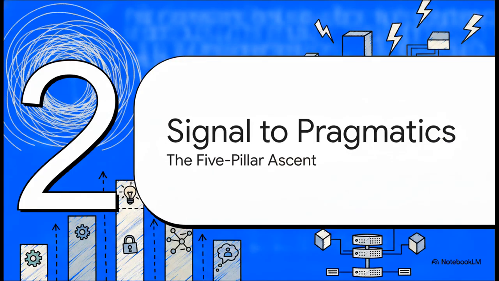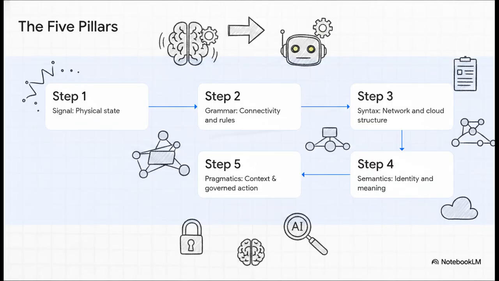Which brings us to Section 2, from signal to pragmatics: the 5-pillar ascent. To see how they prevent those massive errors, we have to look at how Solveforce organizes digital infrastructure into these 5 pillars. It's kind of like a language. At the very bottom, step 1, you have the signal, the actual physical state, like voltages or optical pulses. Step 2 is grammar, the connectivity and permitted rules. Step 3 is syntax, your network and cloud structures. Step 4 brings in semantics: identity, meaning, security. And finally, right at the top is Step 5, pragmatics. This is where AI actually lives in their architecture. It's where that meaning transforms into context and governed action.